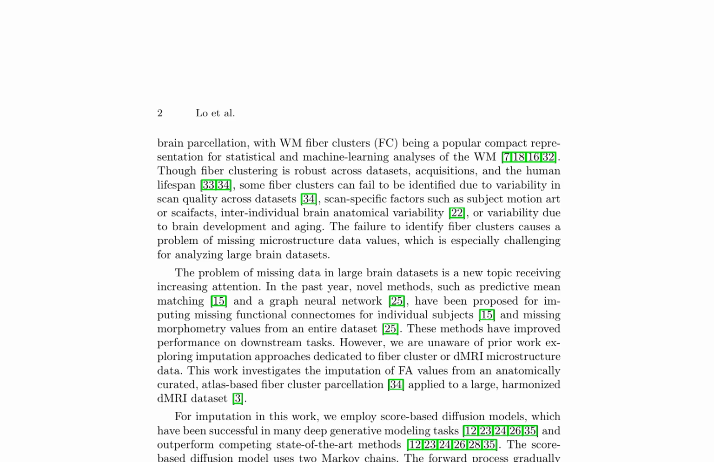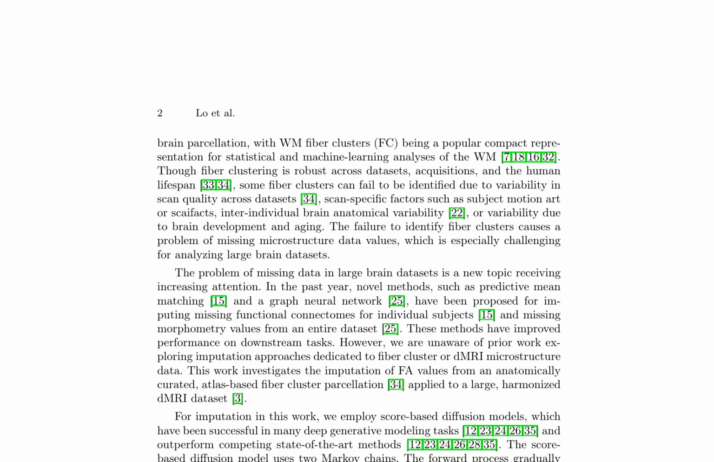Brain parcellation, specifically white matter fiber clustering, is a widely used compact representation for statistical and machine learning analyses of white matter. However, fiber clustering can be inconsistent across datasets due to variability in scan quality, subject motion, interindividual brain anatomical variability, and brain development and aging, leading to missing microstructure data values.